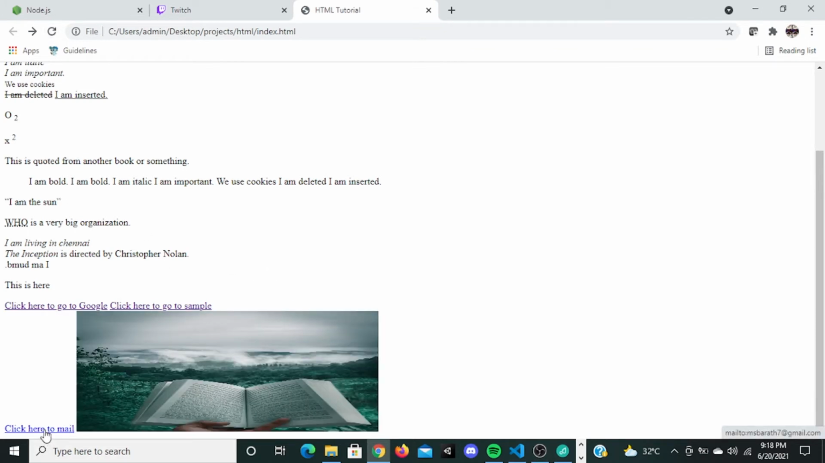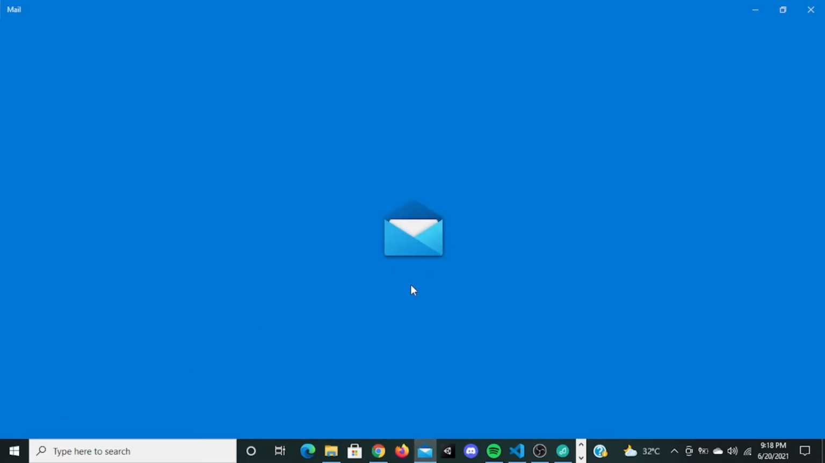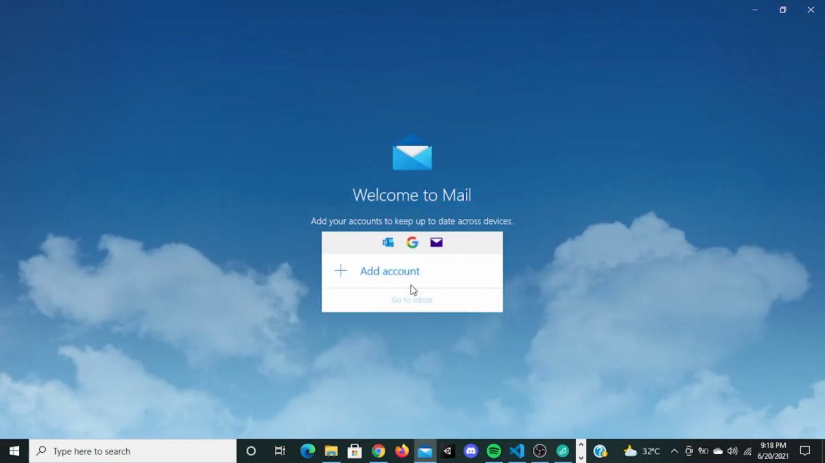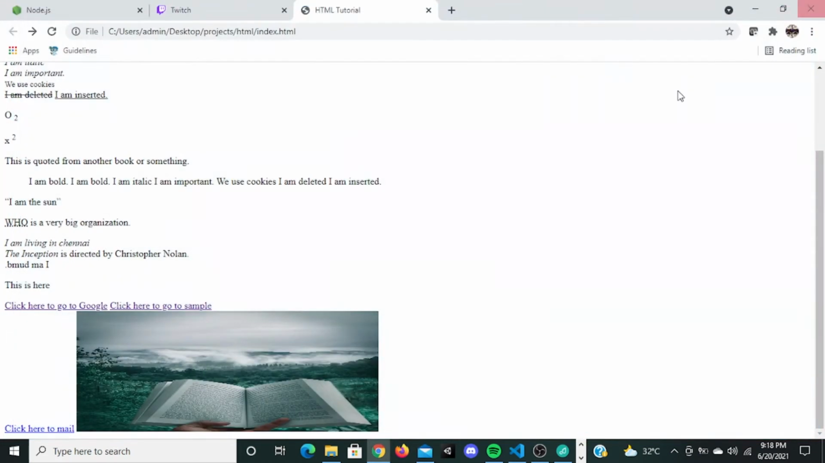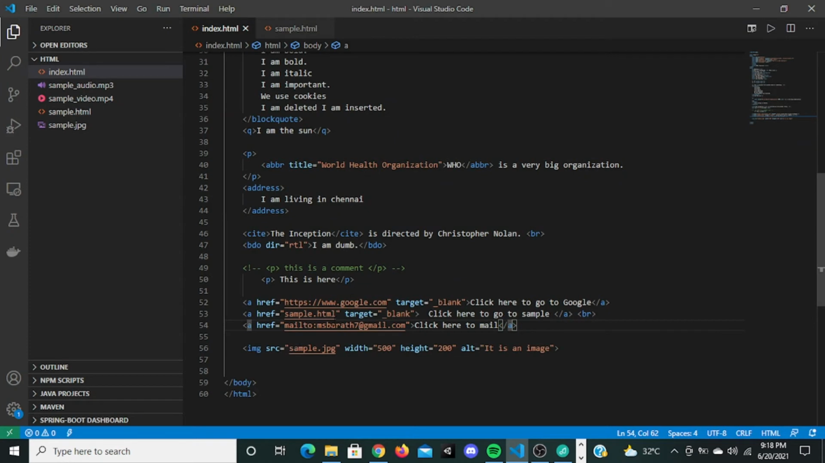When you click this, it's going to open the default mail app that is in your phone or in your system, and it's going to pre-populate. I need to add an account here, so no issues. It's going to pre-populate the to ID itself, so you just have to populate the from ID, the subject and the body of the email. So this is the a tag to mail. Let me put a break tag right here.